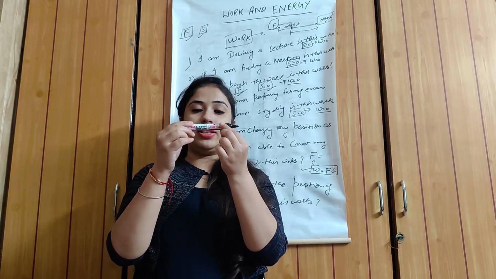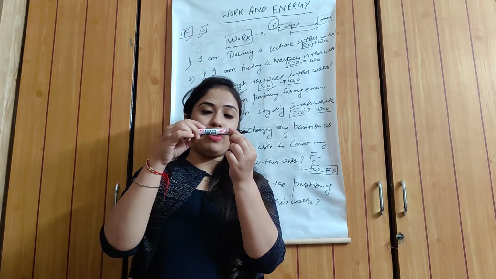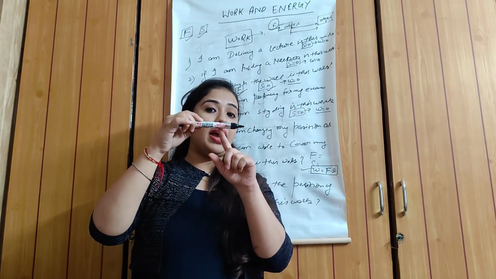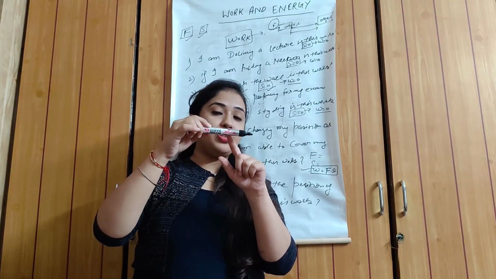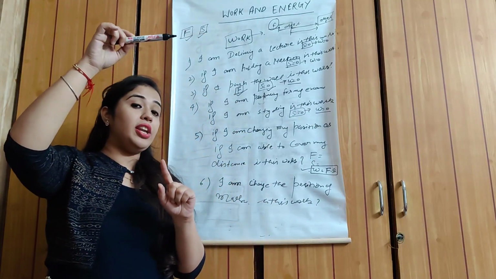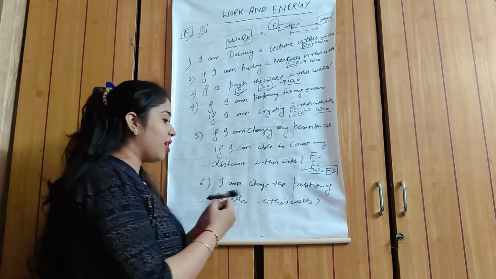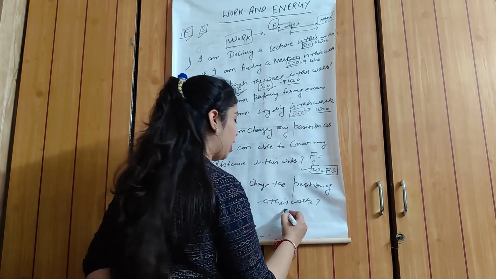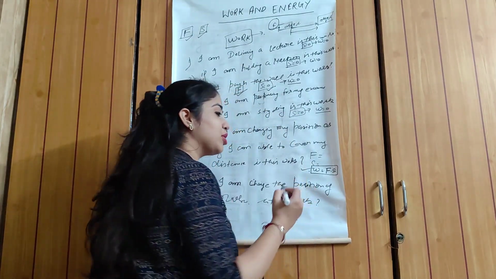The sixth example is that I am changing the position of a marker. I am holding this marker and changing its position from this position to that position. When I apply the force, the object moves some distance from this position to that position. It means displacement occurs, so some work has been done.